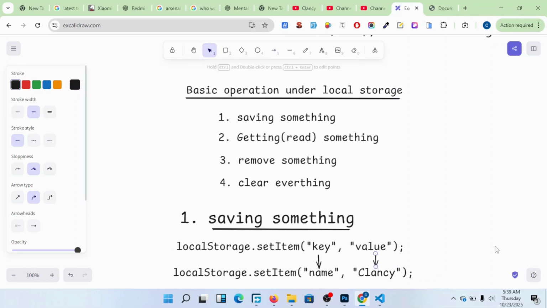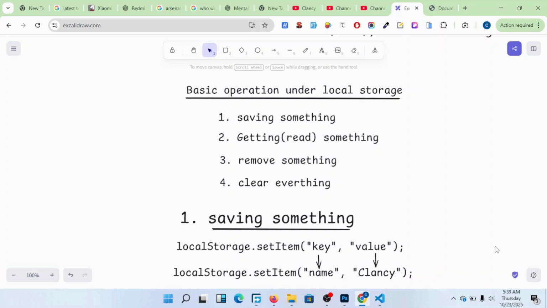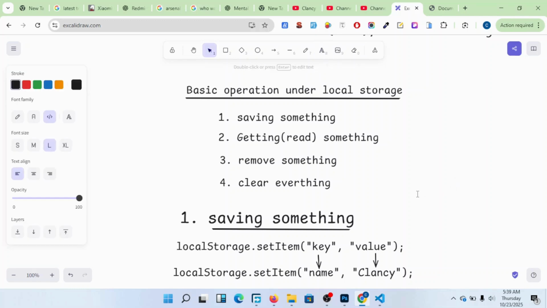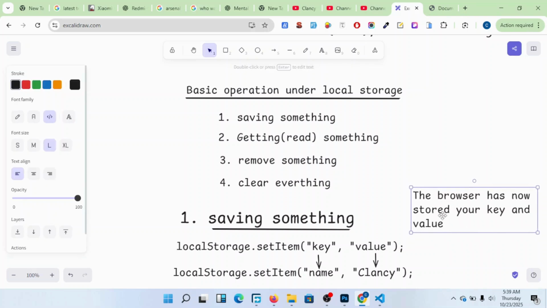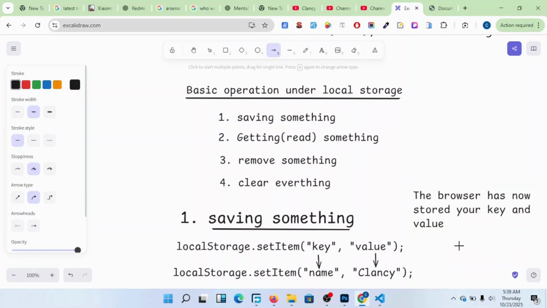At this moment in time, when you do like this, the browser has now stored your key and value.